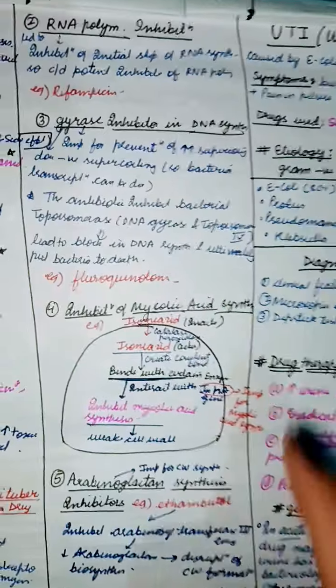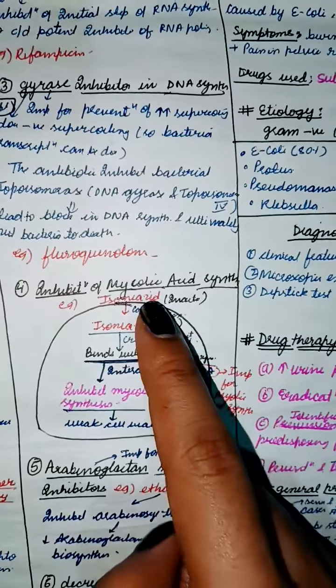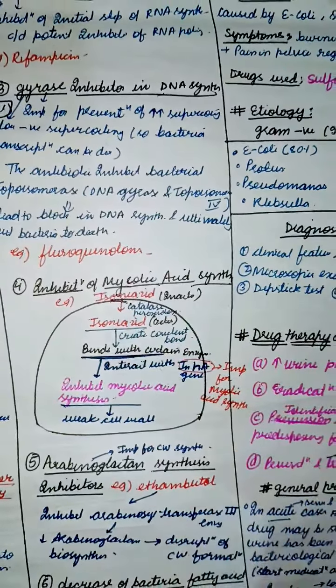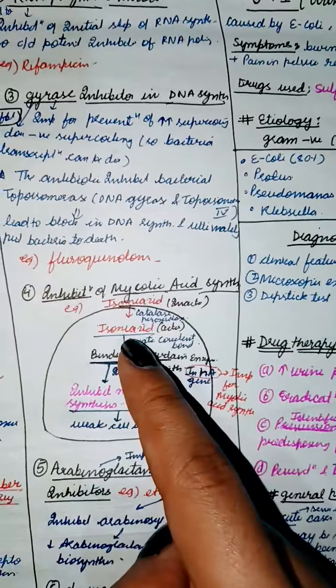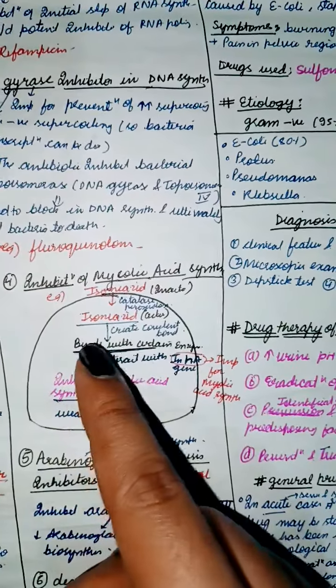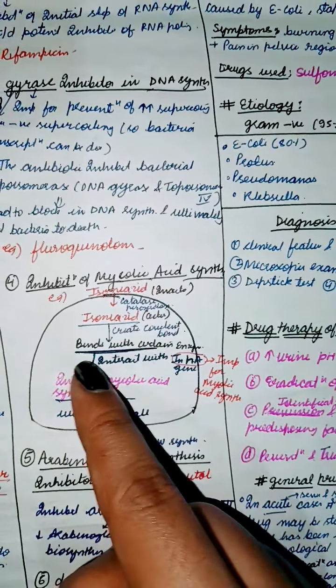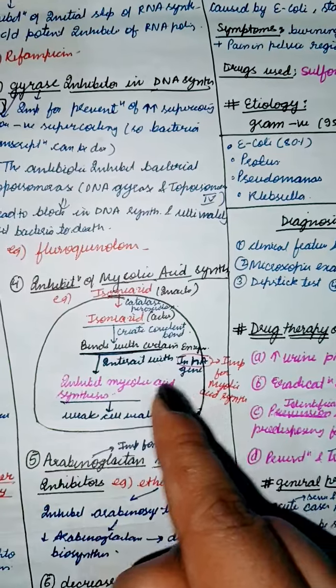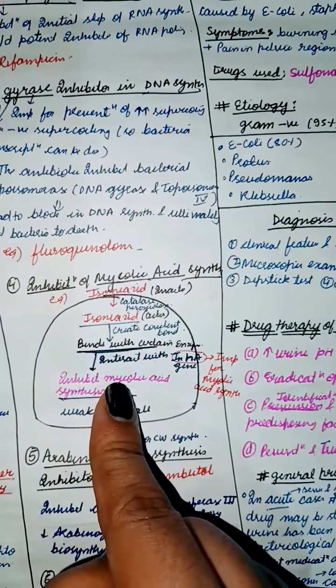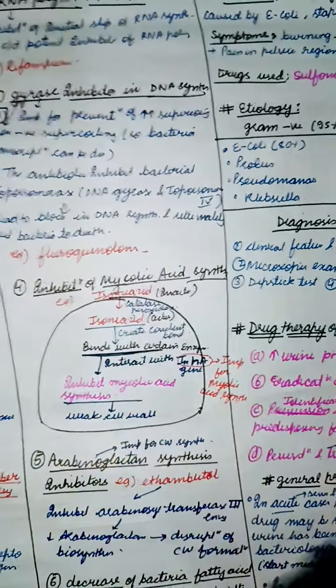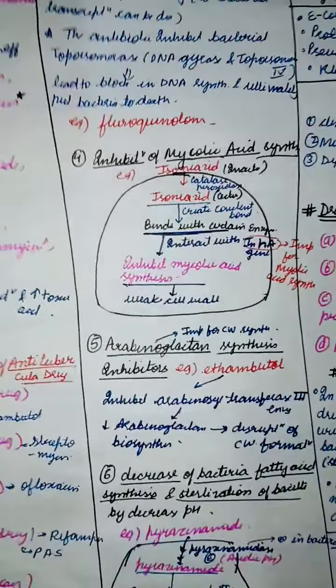Example is isoniazid. Firstly, isoniazid is a prodrug, so it is inactive before administration. After that, it becomes the active form. Then it creates a covalent bond with the enzyme called InhA, which helps in synthesis of mycolic acid. So this inhibition occurs and the cell wall is not synthesized.